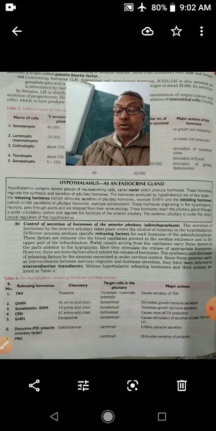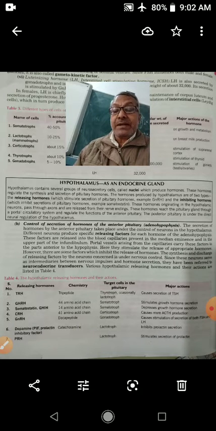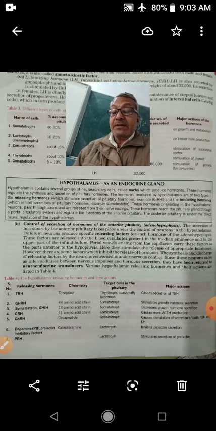Children, you have studied in the previous class. Pituitary gland is called master gland. It controls the secretion of hormones by the other endocrine gland, but it itself is under the control of hypothalamus.